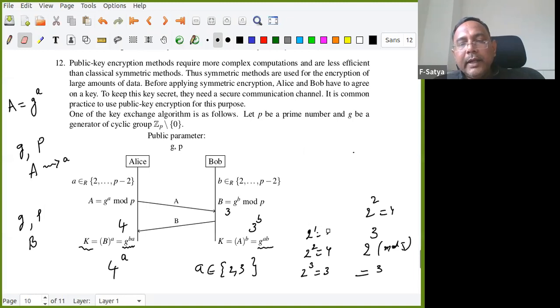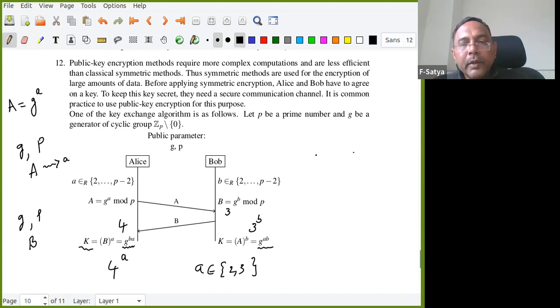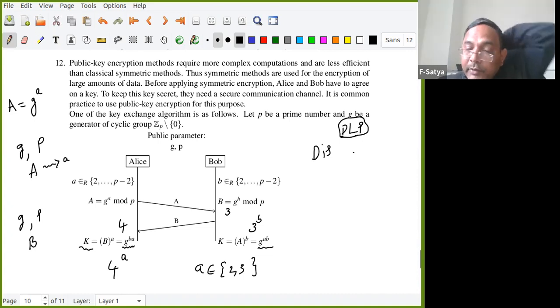I want to tell you that most of these things depend upon two hard problems in number theory or group theory, whatever you can call it. One is this one, the discrete logarithm problem, DLP. First of all, it is just a problem, and it is a hard problem. That problem we are using. Hard problems are now useful in cryptography. That is the beauty. Those which are very difficult to solve are now an advantage.